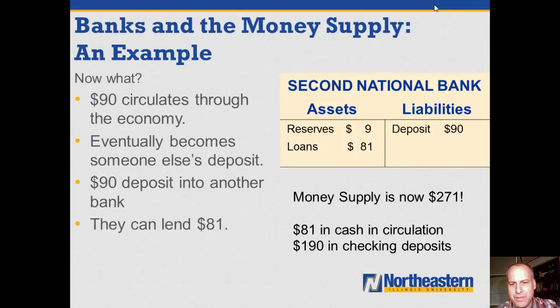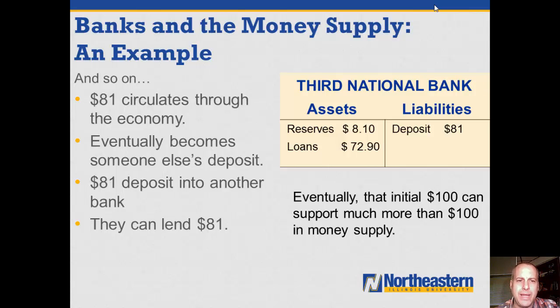At this point now, the money supply is $271. There's my original $100 deposit, the new $90 checking deposit at Second National Bank, and the $81 cash in circulation. And there's $19 total in reserves. And so on. $81 circulates through the economy, which eventually becomes somebody else's deposit into another bank. This bank now can lend out $72.90. And what you can see here is that initial $100 in currency can support much more than $100 in the money supply.